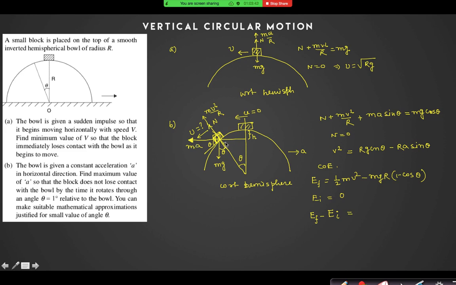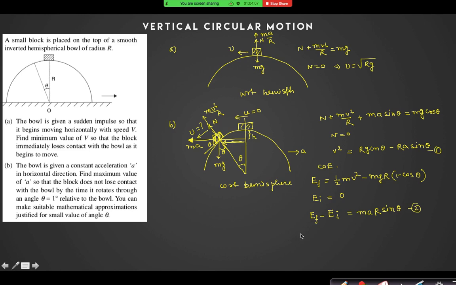So I will only multiply the displacement. What is the displacement along this line? Is it r sin theta? So can I say the work done is ma into r sin theta? Right? So now from these two equations I will solve my question.